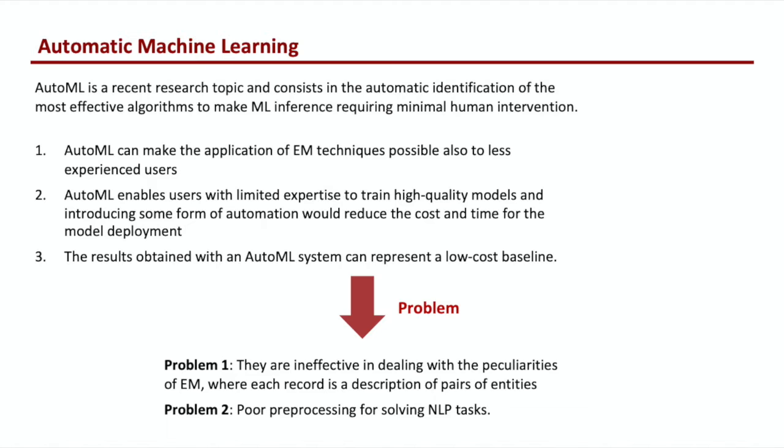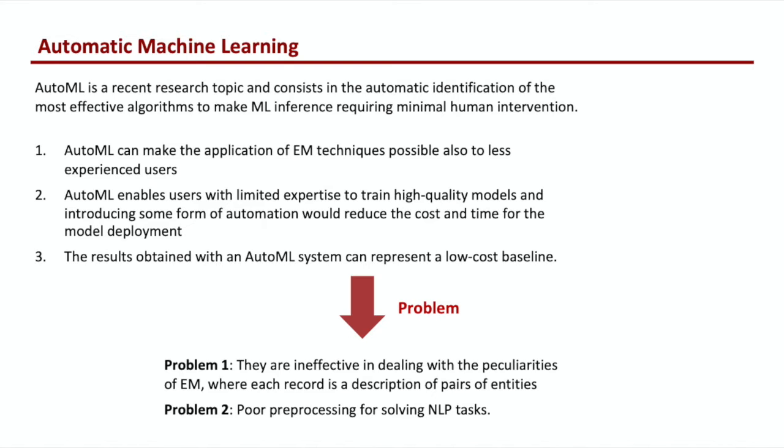A possible solution can be the implementation of automated machine learning systems, also called AutoML. But what is AutoML? AutoML is a recent research topic and consists in the automatic identification of the most effective algorithms to make machine learning inference requiring minimal human intervention. AutoML could be defined as a combined algorithm selection and hyperparameter optimization problem.